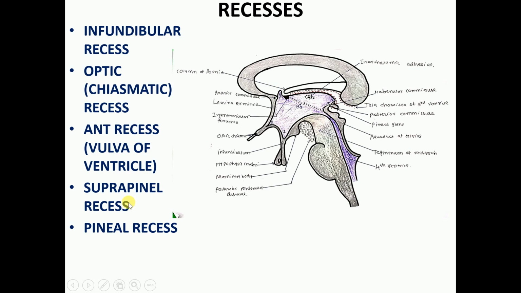Then fourth number suggests the suprapineal recess, which lies above the superior lamina of the pineal gland, in relation with the habenular commissure. Fifth number suggests the pineal recess, which lies in between the diverging laminae of the pineal gland. Okay, so that is known as pineal recess. So these are the various recesses of the third ventricle.